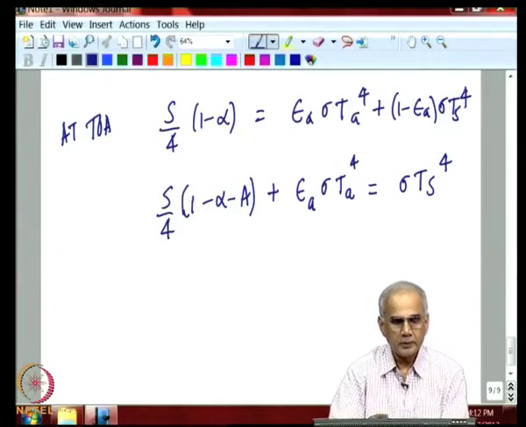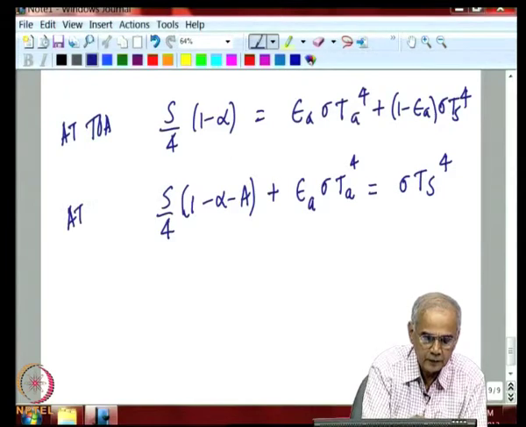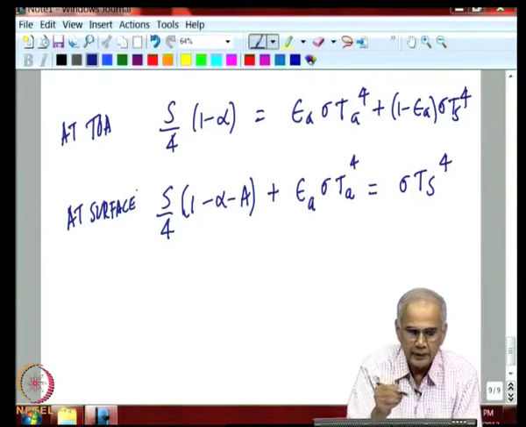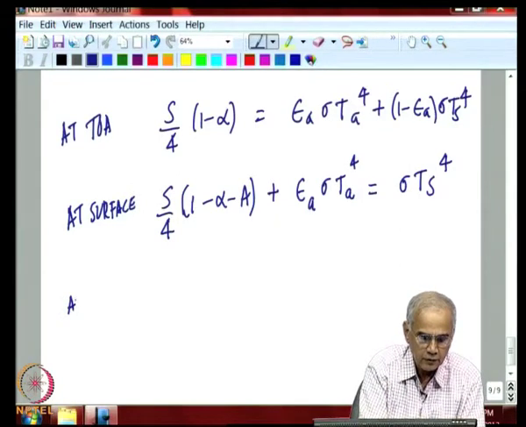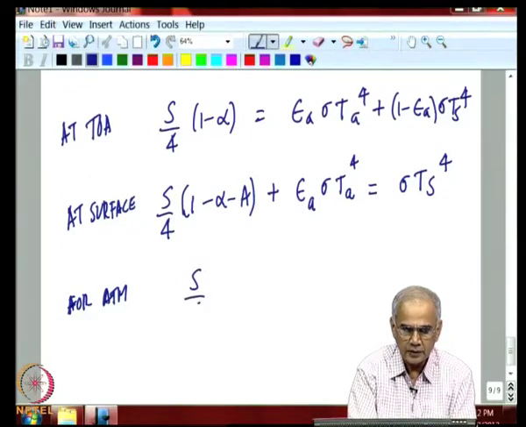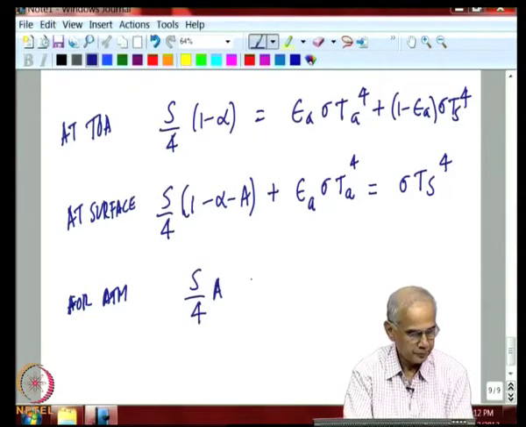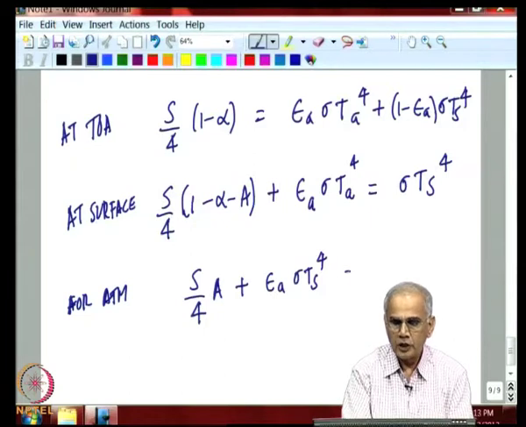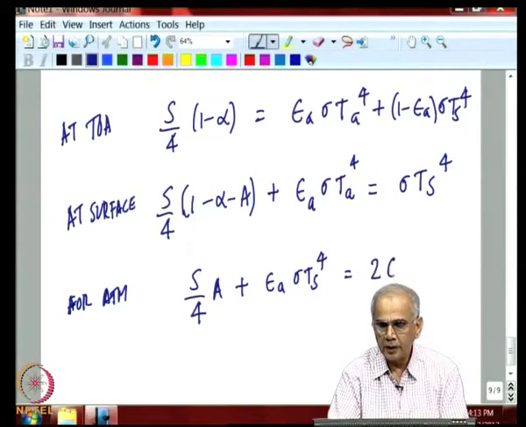We can also do a balance. So, this is at surface. These two equations are enough for us, but just for completeness, we can also do a balance for the atmosphere. For the atmosphere, what is absorbed is the sun's radiation, and what is absorbed is from the Earth's surface, and these two have to be equal to emission in both directions by the Earth's atmosphere.